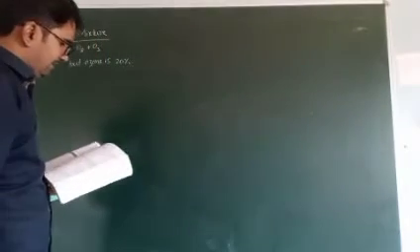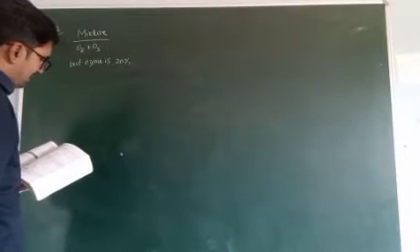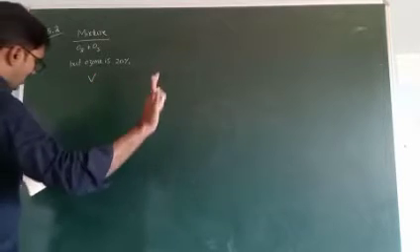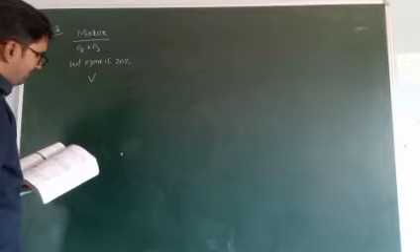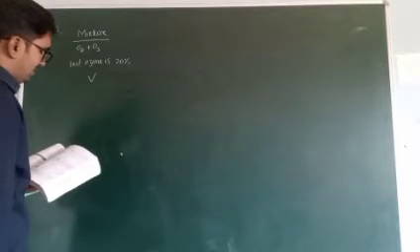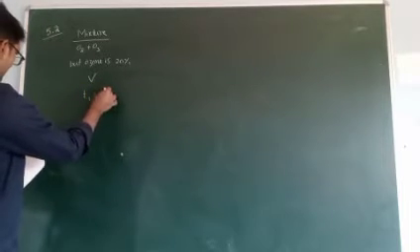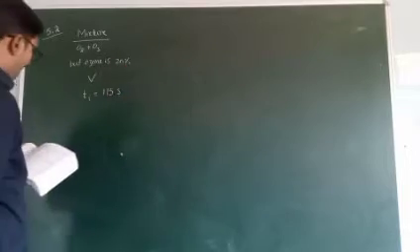A given volume, that is V, containing 20% by volume of ozone required 175 seconds to effuse. So time is given. How much time is taken for the effusion? 175 seconds.